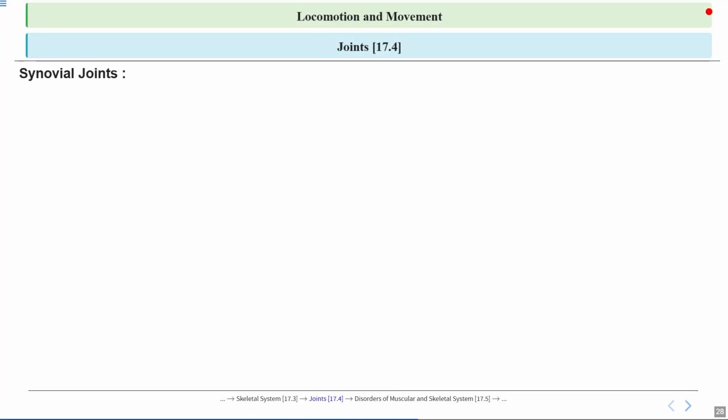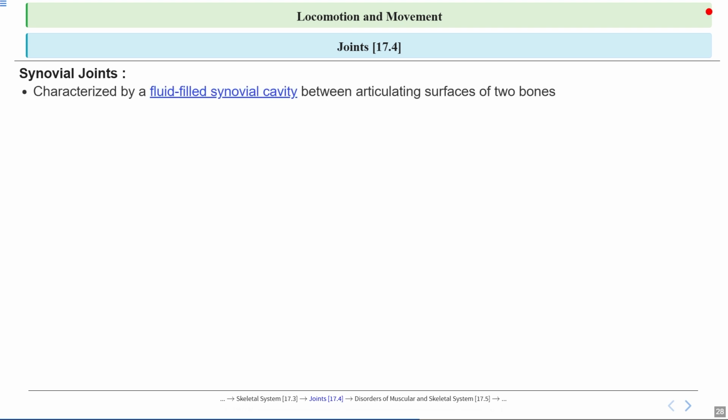Now let's explore synovial joints, which are a special type of joint in our bodies. These joints are essential for movement and flexibility. First notice that synovial joints are defined by having a fluid-filled synovial cavity between the surfaces of two bones. You can imagine this cavity like a tiny sealed bag of oil between two moving parts in a machine. This space is what sets synovial joints apart from other types of joints, like those in your skull, which are fixed and don't move.